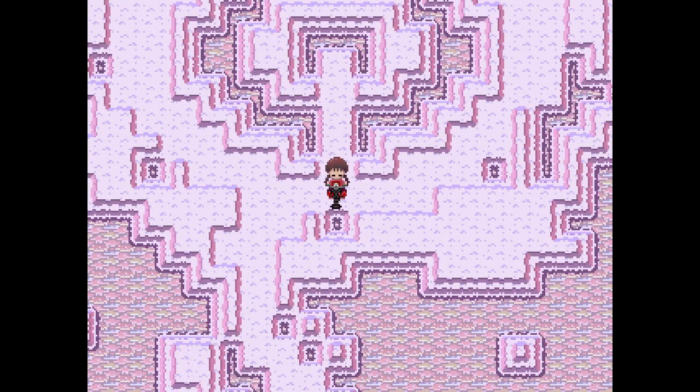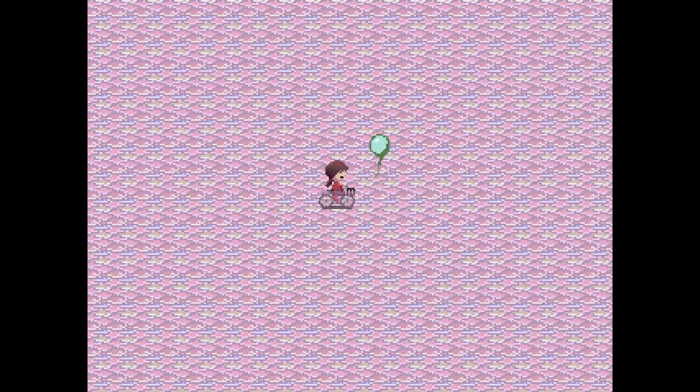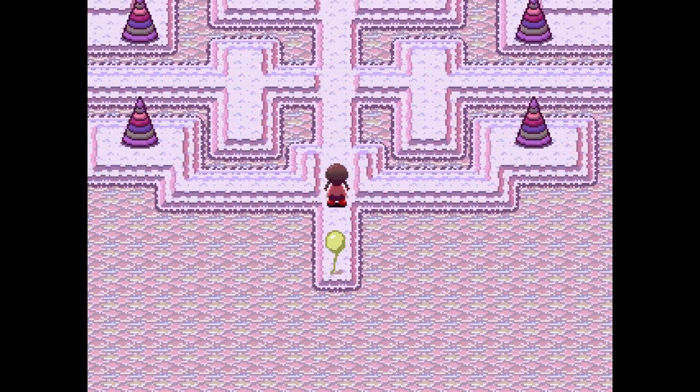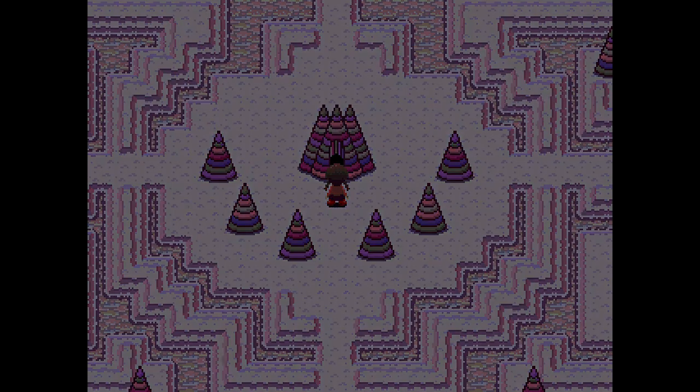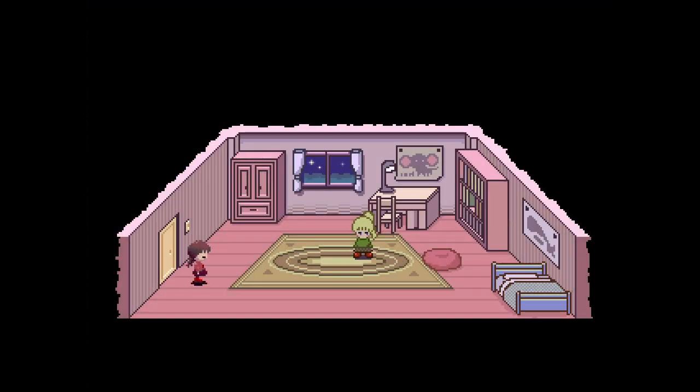We are transported into the pink sea world. By exploring a bit, we can end up on Ponako's house. Ponako is right here.